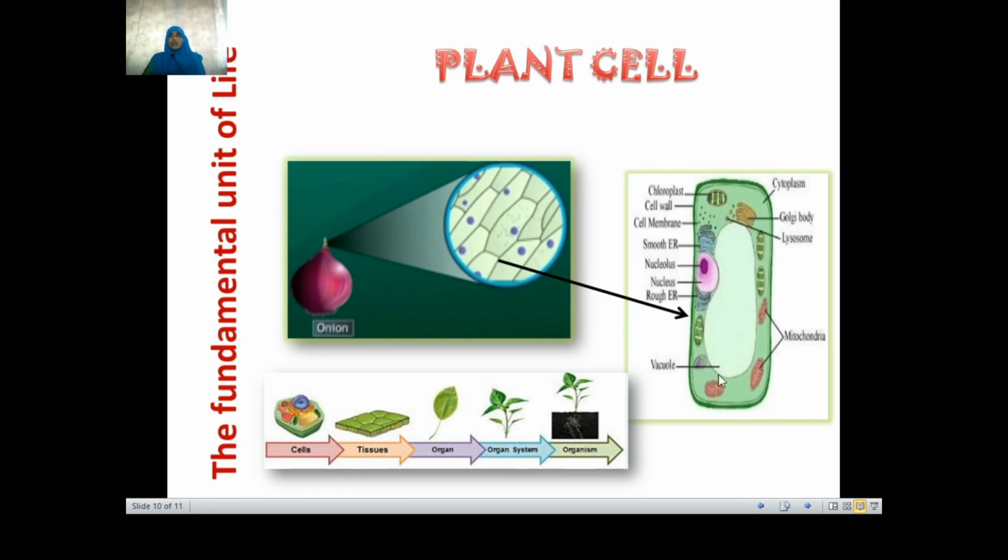Apart from that, you have other components, like the cell organelles. What are these? The cell will have sub-compartments or substructures present in the organism, and these structures have their specific functions. For example, this structure is the chloroplast. What does it do? It helps the plant to make food.